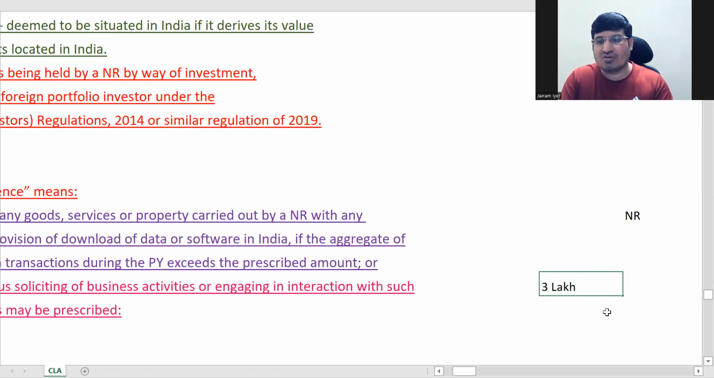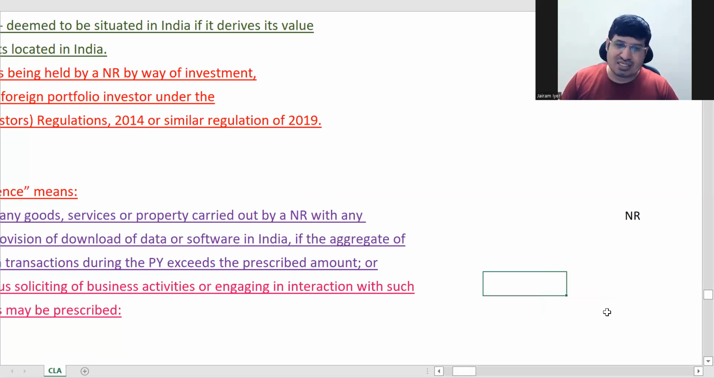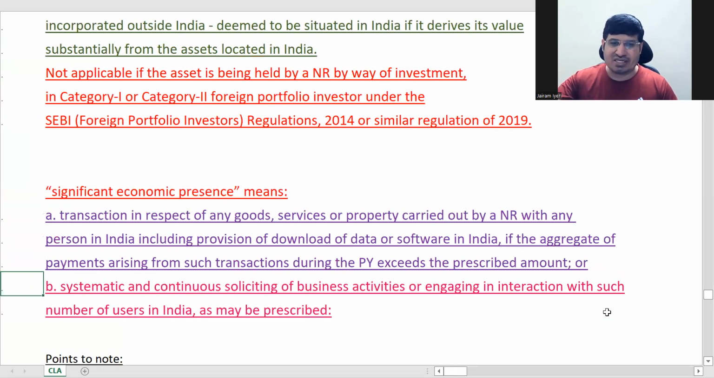So if you are sending your ads to over 3 lakh users, then you will be brought to tax. That part will be brought to tax, otherwise not. So these two limits have been prescribed now. This is as per the rules. As for you, you don't need these figures for your exam.